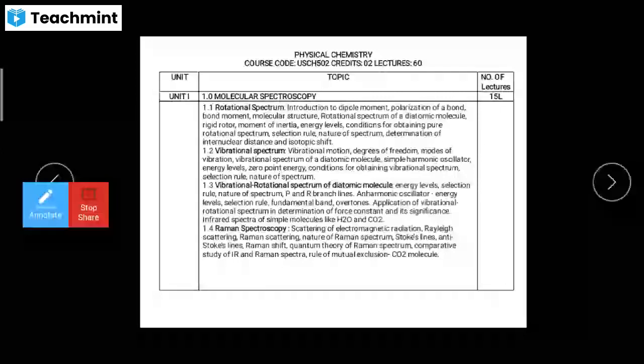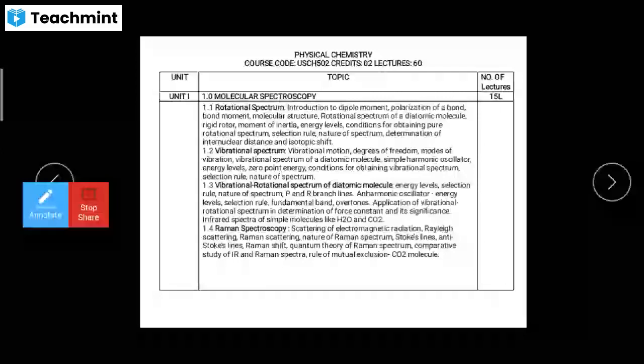Then in vibrational rotational spectroscopy, we talk about the different energy levels, the nature of the spectrum, the P and R branches, and the anharmonic oscillator. We will also see how the rotational vibrational spectra are useful in the determination of the force constant, and the IR spectra of water and the carbon dioxide molecule.